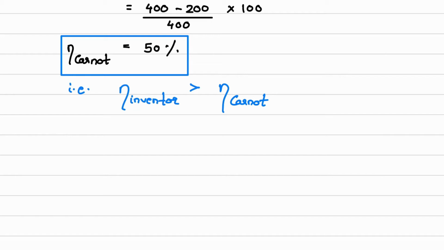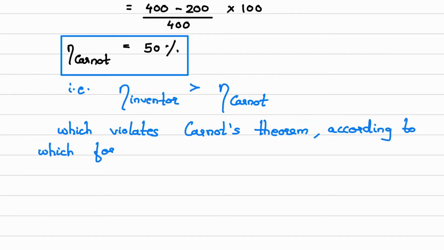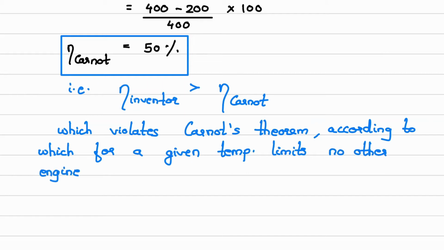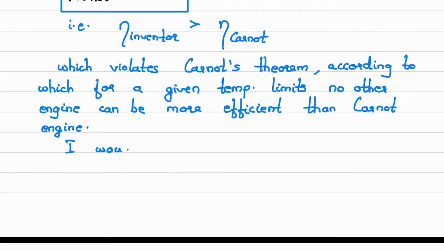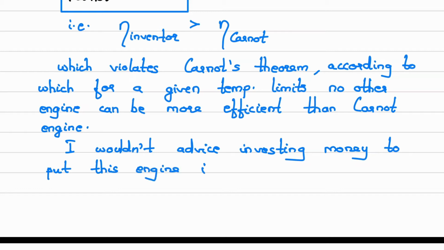Now this is violating what? This is violating the Carnot theorem. Okay, now understand the meaning of this.